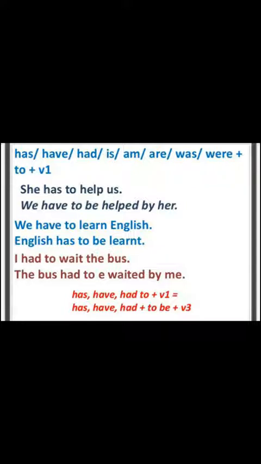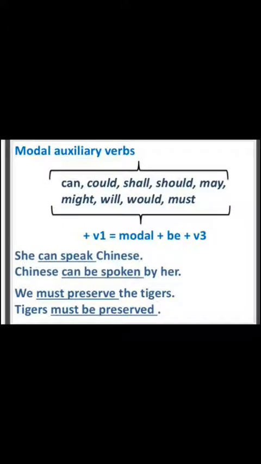So your rule is has, have, had to plus the first form of the verb will be changed into has, have, had plus to, and the new word here is be, and after that the third form is always considered in passive voice.